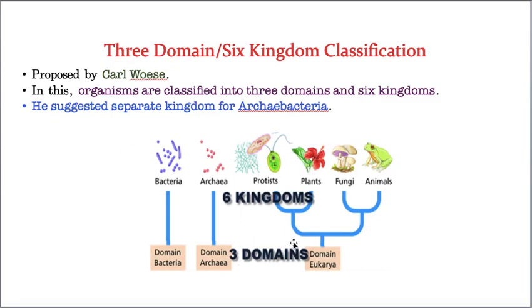Six kingdoms, and all the six kingdoms are under three domains. What are they? Under domain Bacteria, bacteria. Under domain Archaea, archaebacteria or primitive bacteria. Whereas under domain Eukarya, Protista, Plantae, Fungi, and Animalia. So this is how he has given the three domain classification.